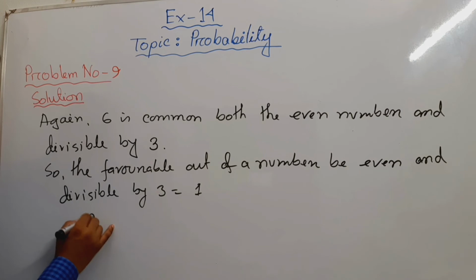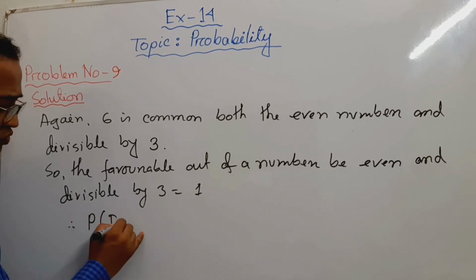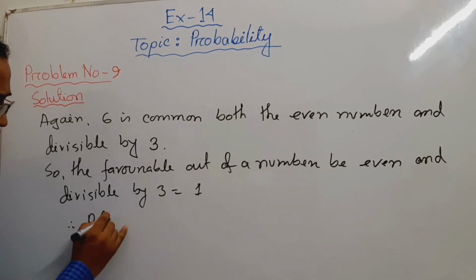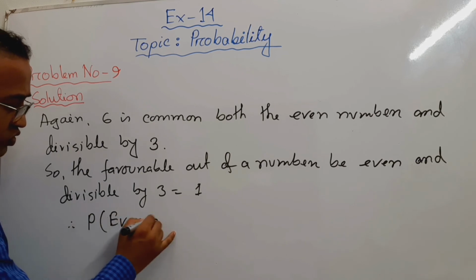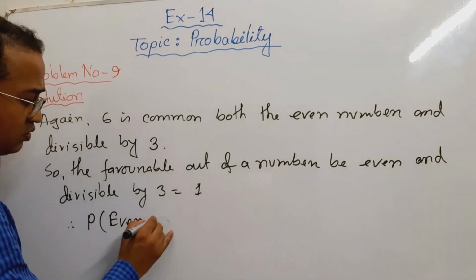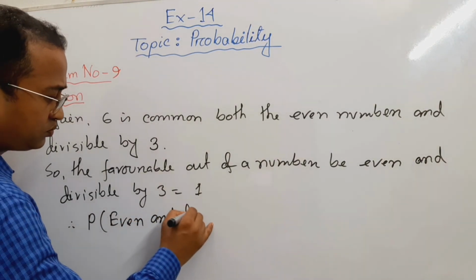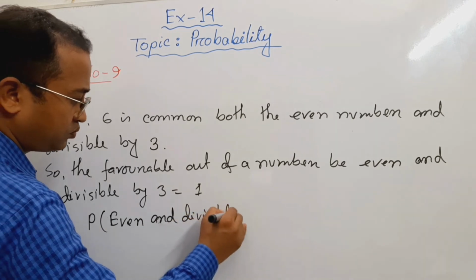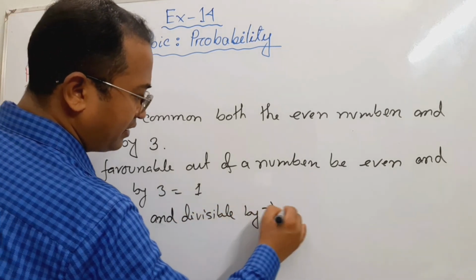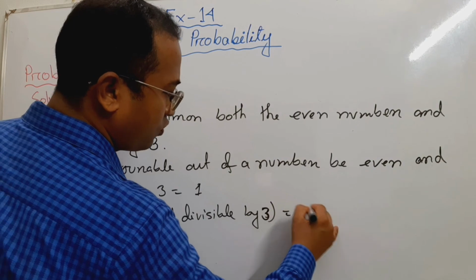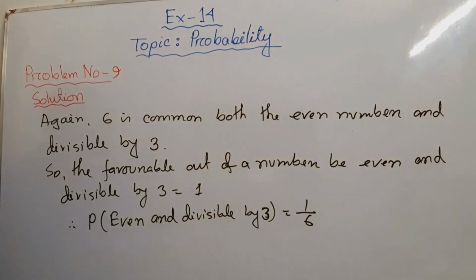So, therefore, the probability to be even and divisible by 3 is equal to 1 by 6.